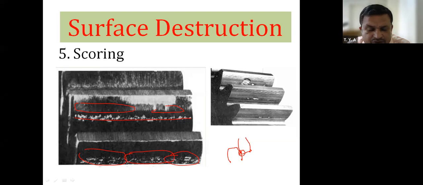Now after continuous use, if we do not provide lubrication, metal to metal contact takes place and dry contact is there. Dry contact means no lubrication, and because of dry contact and metal to metal contact, friction and frictional heat are generated, and because of that frictional heat, the gear surface burns. Therefore, that is known as scoring failure.